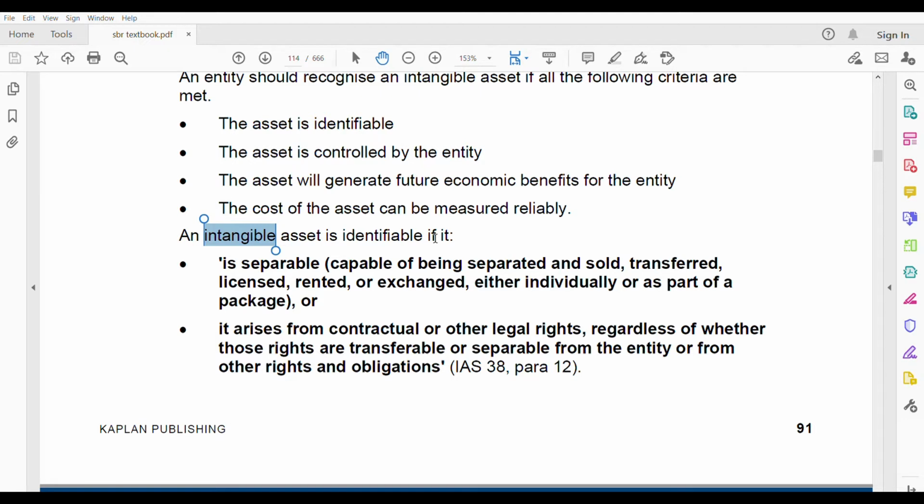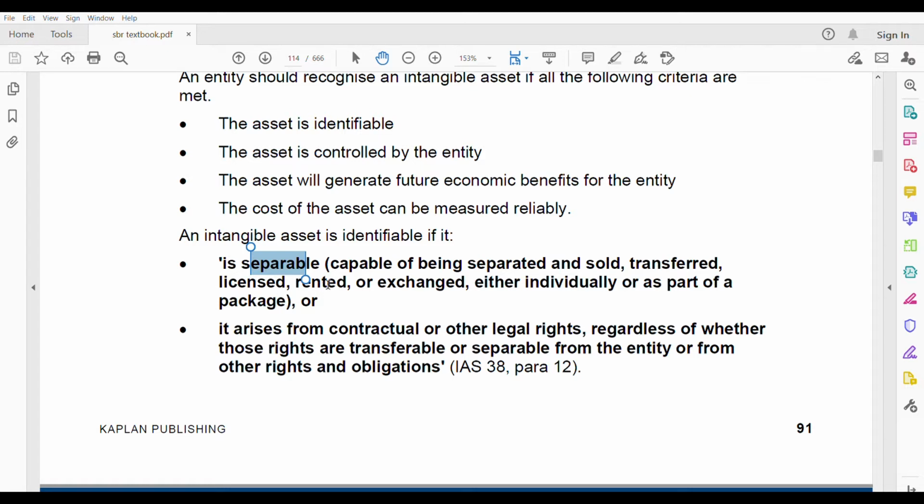To identify intangible assets, it should be one of these. It is separable. You can separate it, so it is capable of being separated and sold, transferred, licensed, rented, or exchanged. You can sell it, you can transfer it to someone, you can license it. For example, you are the one giving the license and they have to pay you for using that license.